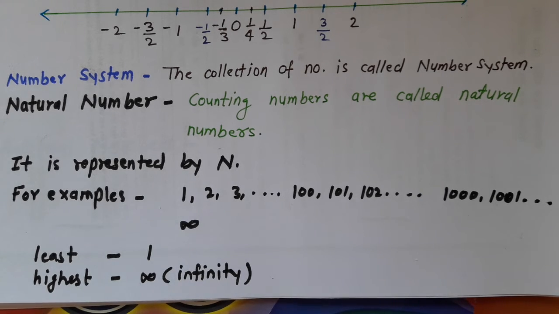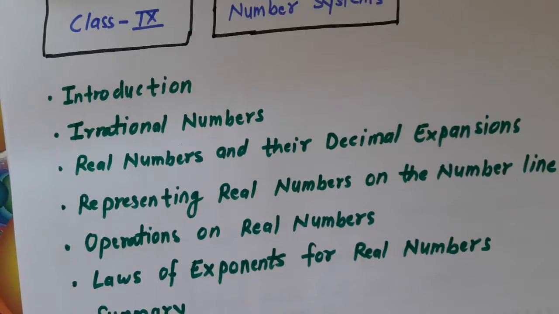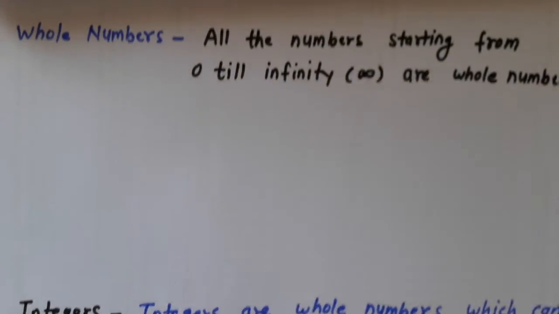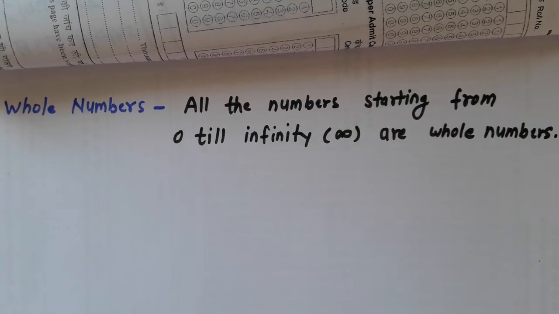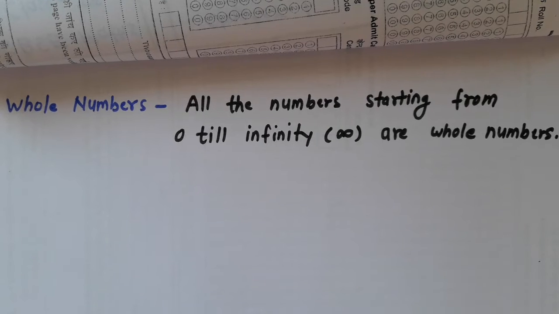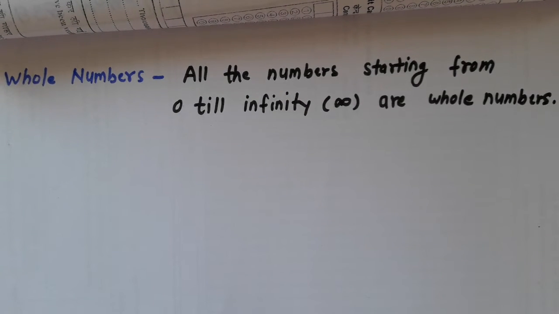Now we move toward the next number. The next number is whole numbers. What are whole numbers? All the numbers starting from 0 till infinity.